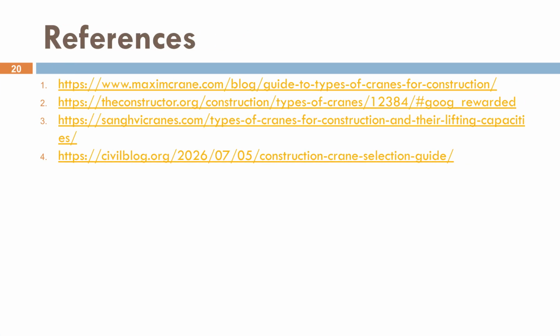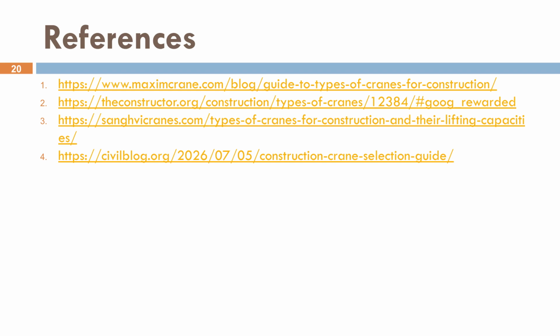To conclude, aerial transportation plays a significant role in modern construction by enabling safe and efficient movement of materials in difficult locations. Each method has its own advantages and is selected based on project requirements, terrain, lifting capacity, and cost. Choosing the right aerial transportation system helps reduce construction time, improve productivity, and ensure worker safety.